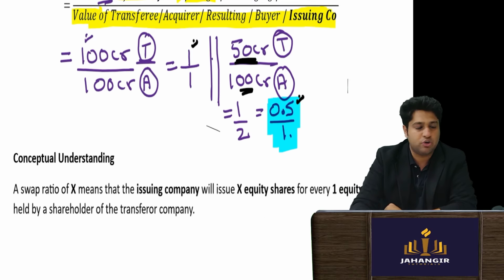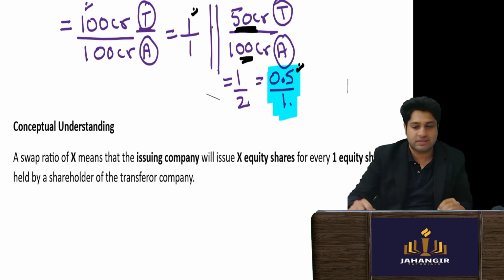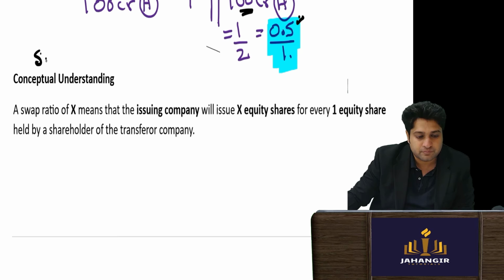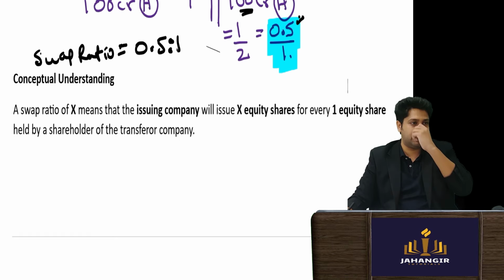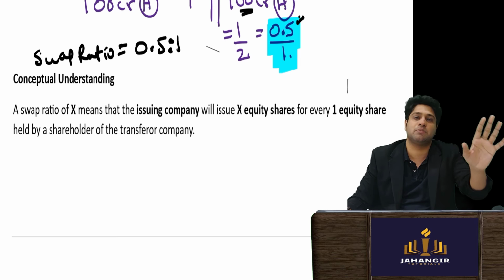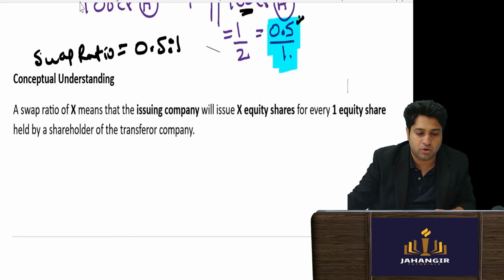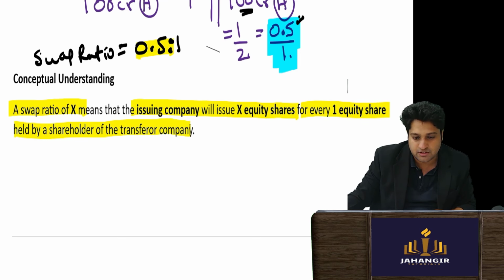Now let's understand how we interpret this. This is the standard line, okay? What we found out is the swap ratio, 0.5:1. If someone tells me, I understand that the target is smaller in size. This line you need to learn, I want you to note it down. A swap ratio of X means that the issuing company will issue X shares for every one share held in the transferor company.